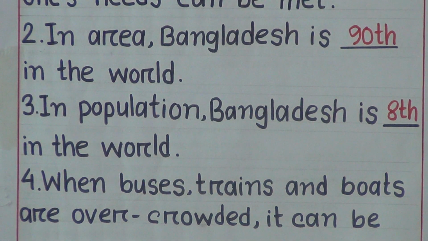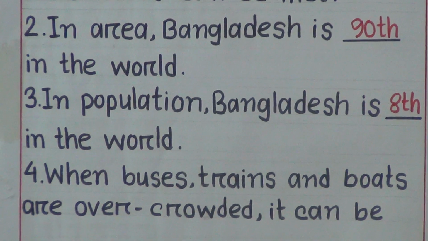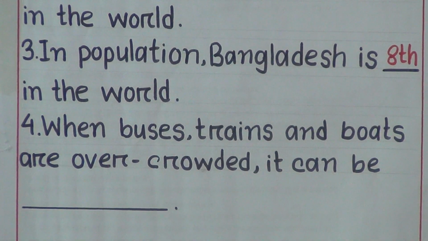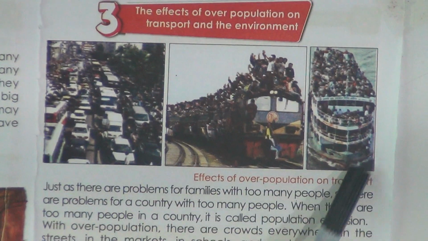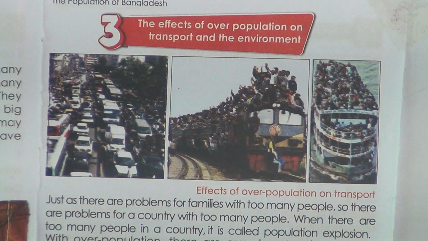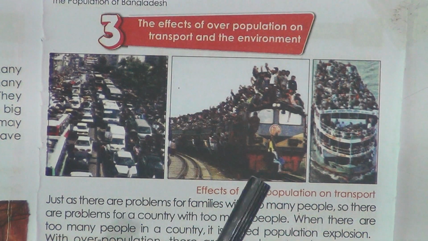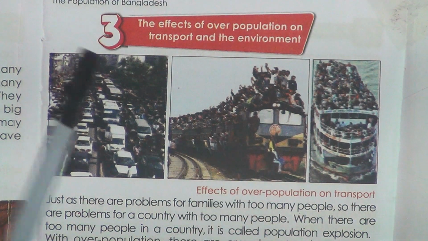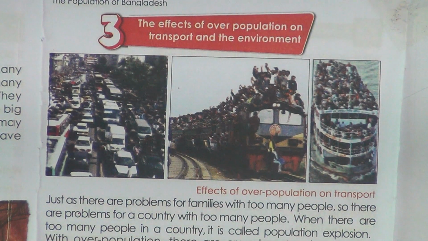Last number, number 4. When buses, trains and boats are overcrowded, it can be dash. Students, here we can see in lesson 3 the picture. These are overcrowded, and when our buses or any transports are overcrowded, it may be dangerous. So in the gap we have to write dangerous.